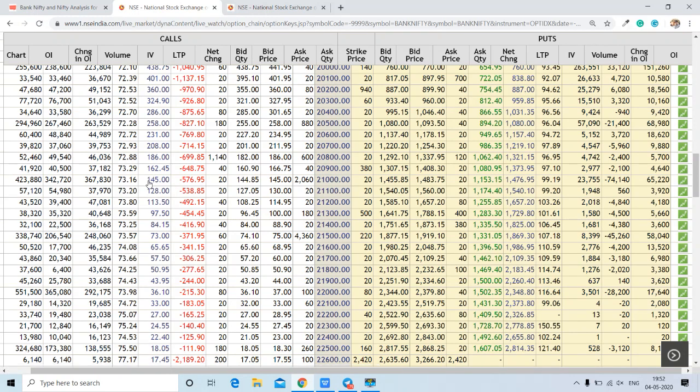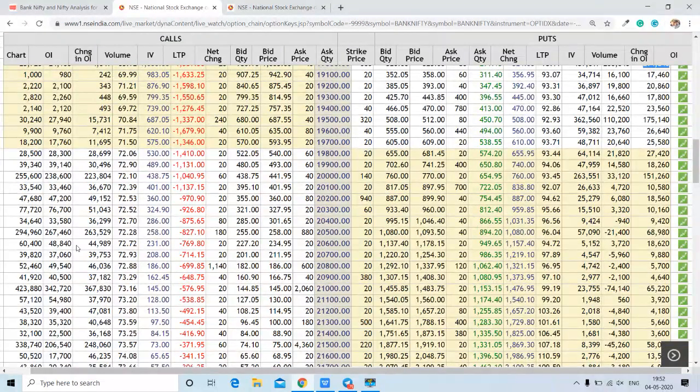And also if you check this change in OI, and this change in OI, and also this change in OI, which is huge, this indicates the sell-off that we have seen today.